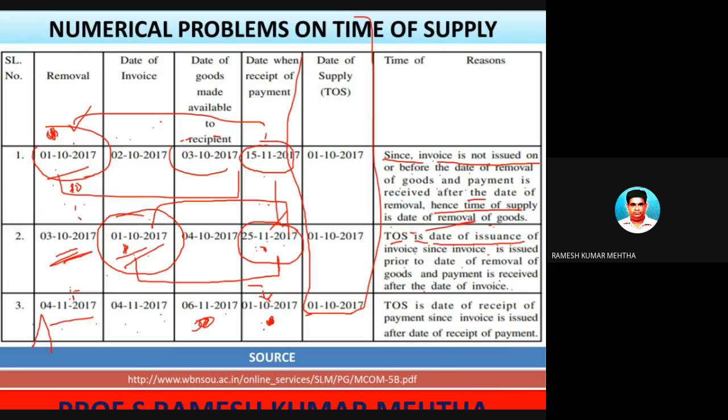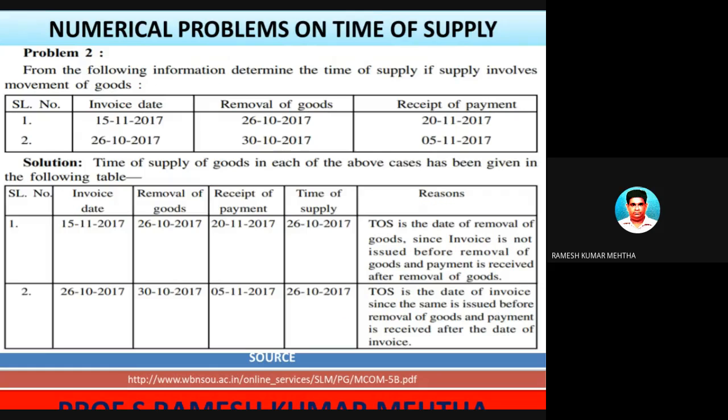So this is a case of advance receipt of payment for the goods supplied. So in this case, the advance payment date should be taken into account. So time of supply is the date of receipt of the payment, since the invoice is issued after the date of receipt of the payment. So among them, whichever is the earliest, that is the way we can consider.